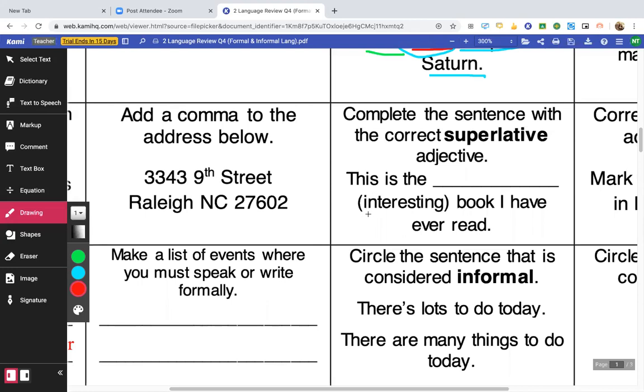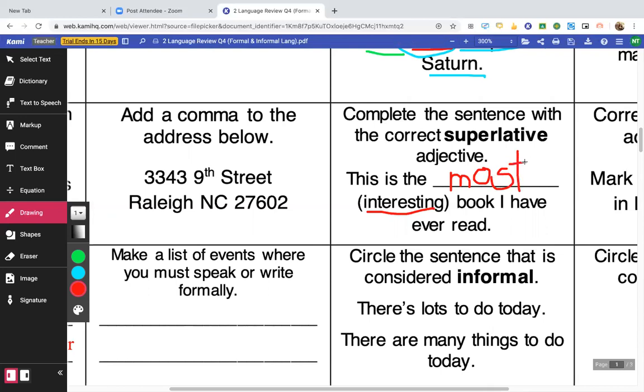And the adjective that they want to use is interesting. So let's see. This is the interesting book I have ever read. So it's comparing it to a lot of books, because I hope that whoever wrote this sentence has read more than one book in their life. So they're thinking of all the books in their life, and they think that maybe it is the most interesting, right?